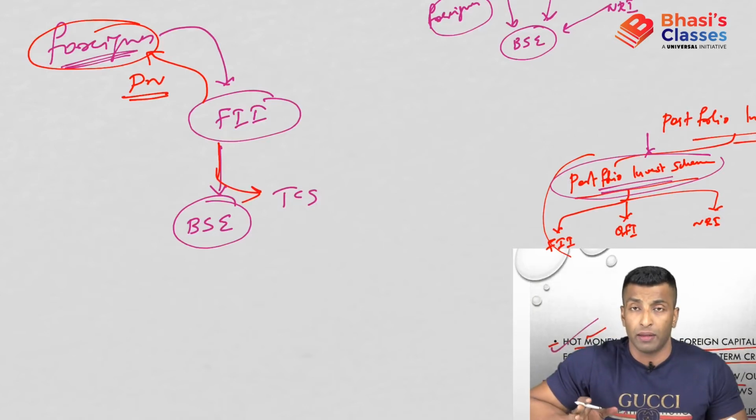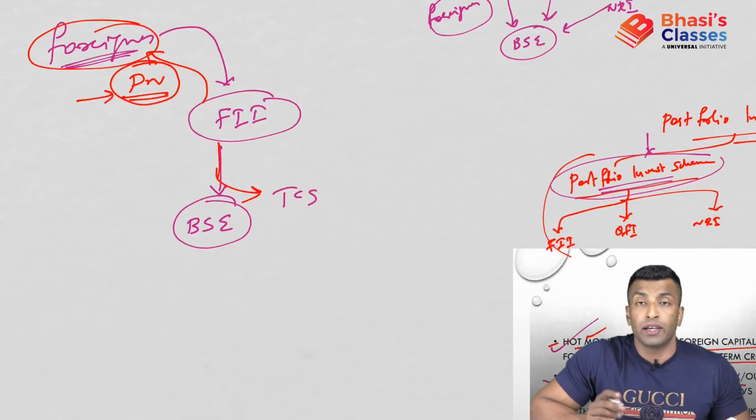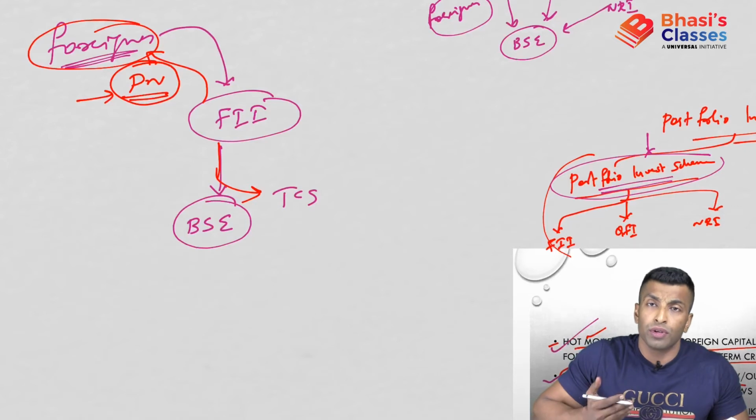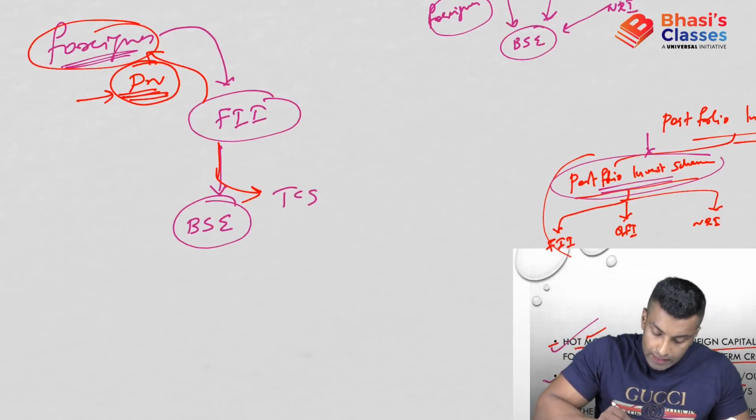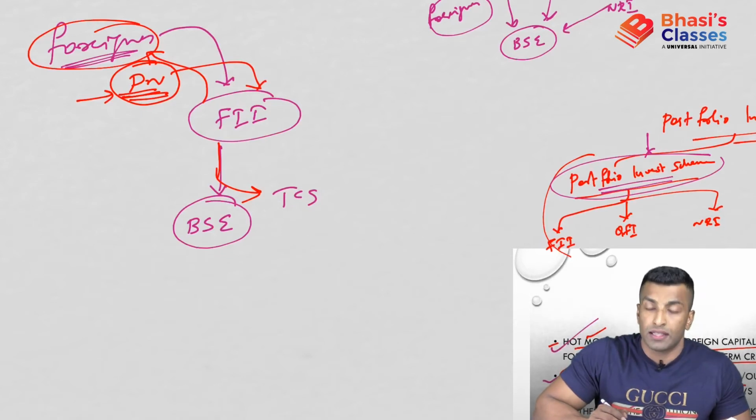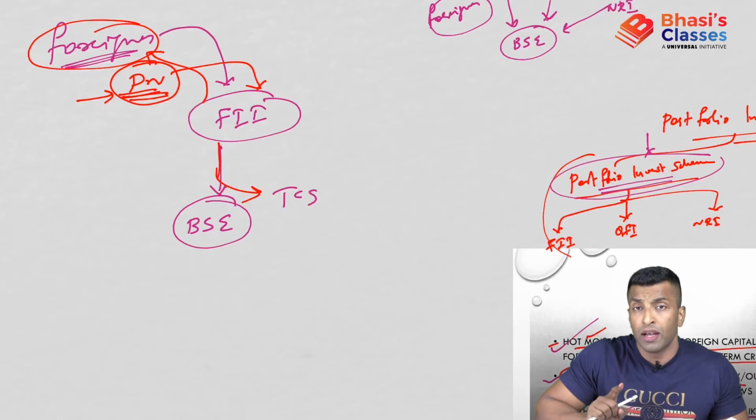The Indian company is getting the money, and these participatory notes are actually a derivative security. Now, what do you mean by derivative security? It is actually issued on the basis of a security. You can see the PN is issued against a security. What is that security? The share. The share is with the FII, and the participatory note is issued against that share. So it is a derivative security.